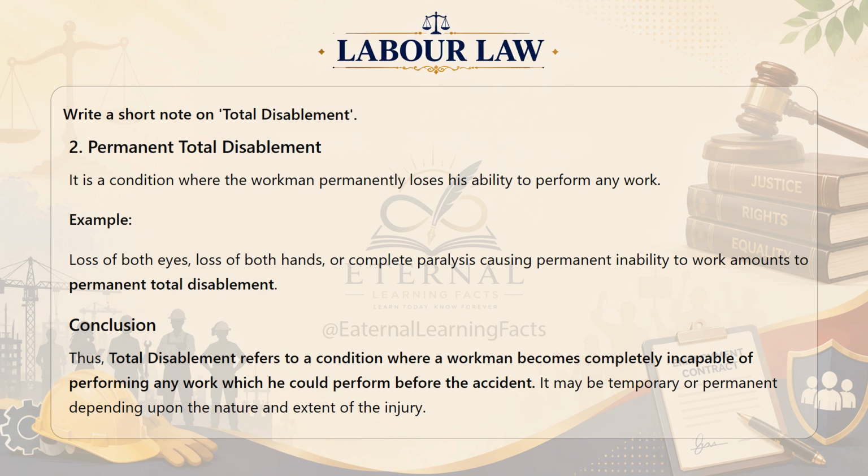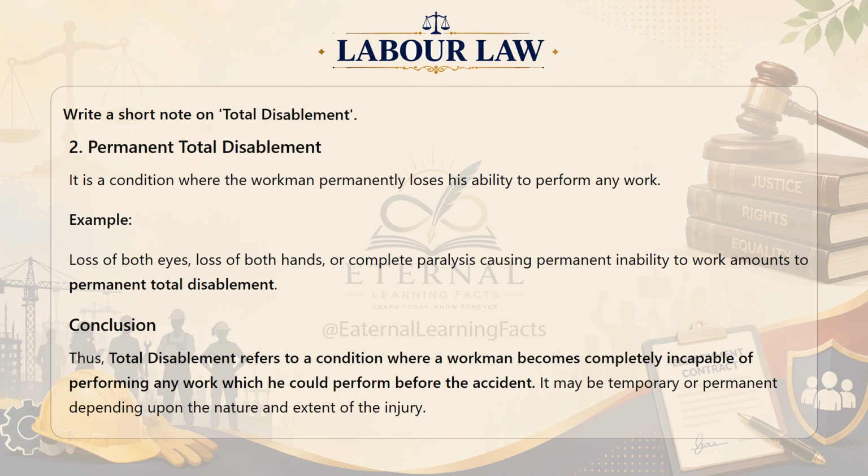Second, permanent total disablement. It is a condition where the workman permanently loses his ability to perform any work. For example, loss of both eyes, loss of both hands, or complete paralysis causing permanent inability to work amounts to permanent total disablement.